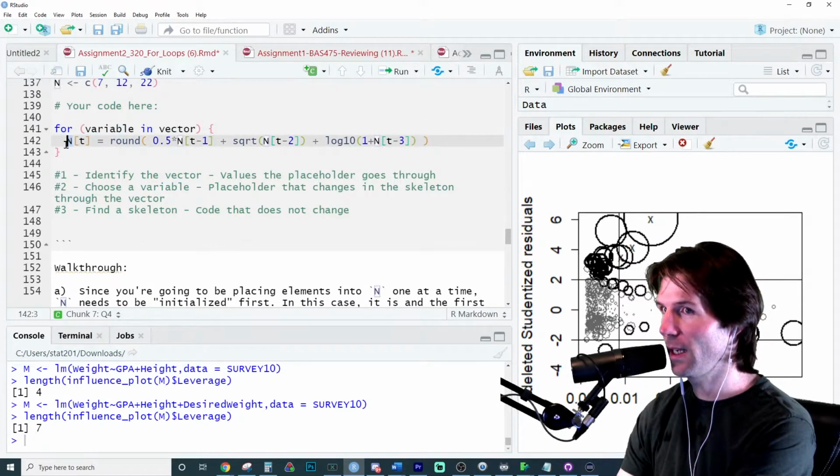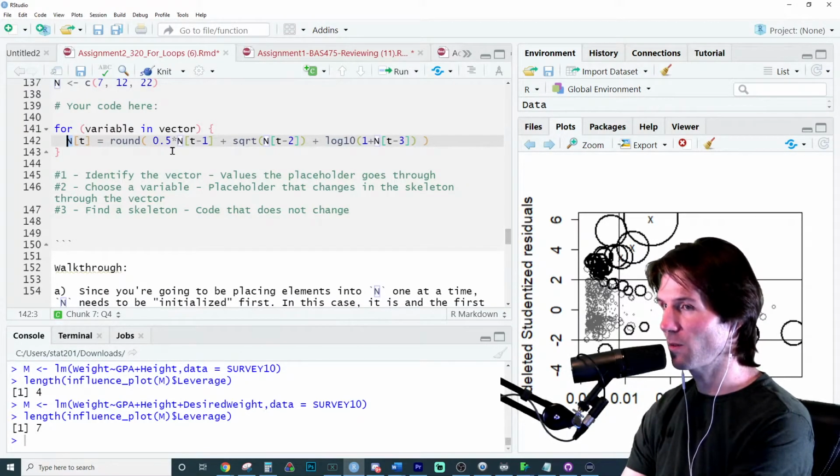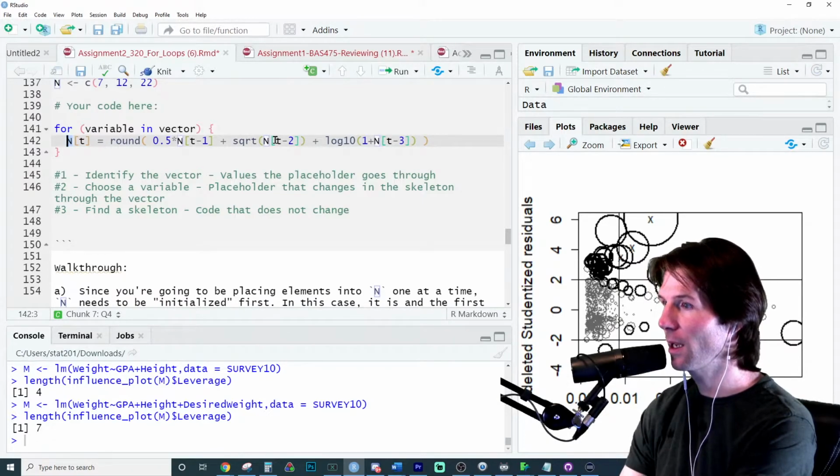This is the vector n. This is position t. This is rounding 0.5 times the vector n, position t minus 1, plus the square root of vector n, position t minus 2, plus the log 10 of 1 plus the vector n, whatever is in position t minus 3.